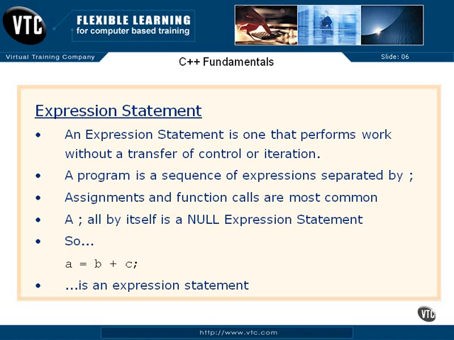Usually, you know expressions as assignments and function calls. They're the most common expressions. And a semicolon all by itself is a null expression statement. Now you're probably thinking, well, I would never use something like that.